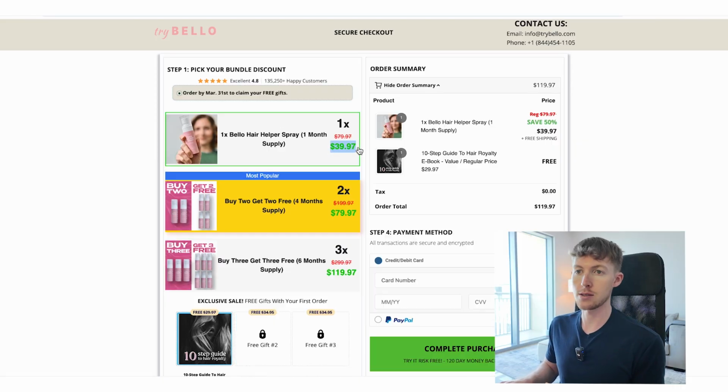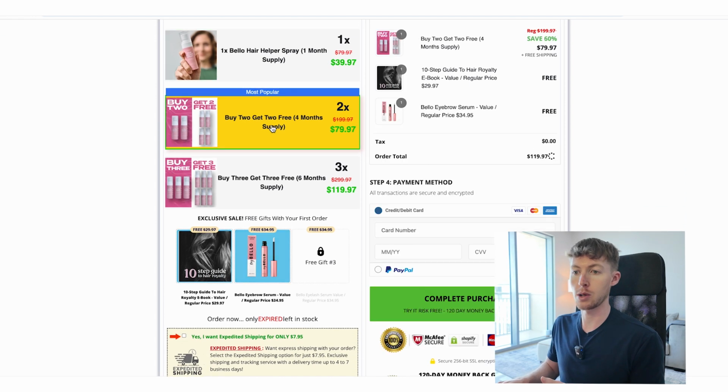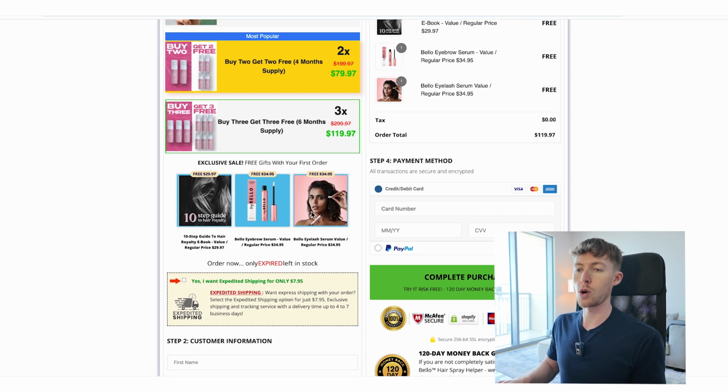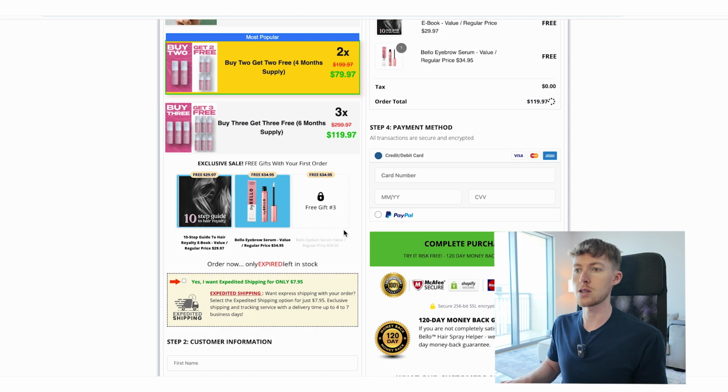Where you're saying, hey, buy 2 more of the same bottles, and this time instead of $39 each, it's $15 each. You're giving a crazy deal. Or you could cross-sell a different product. So maybe that lash serum, the eyebrow serum, the eyelash serum that we saw here. So one of these products could also be used as a cross-sell offer if someone doesn't go for that. If I go for the 2 option, then they might cross-sell me this serum that's only available here with the buy 3, get 3. So they might give me a one-time offer there. So that's just something else you can do also to increase average order value. It's not just the offer structure itself, it's also the upsells throughout the process.